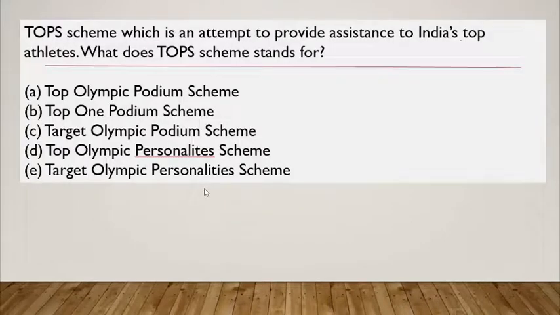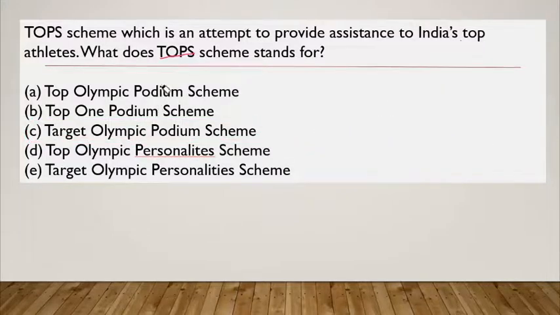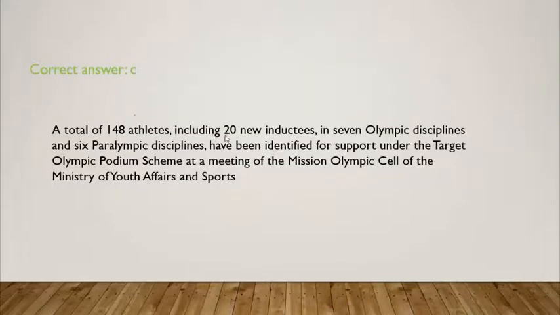TOPS scheme, which is an attempt to provide assistance to India's top athletes. What does TOP stand for? TOP is nothing but Target Olympic Podium Scheme. It was mainly for the podium. The podium is nothing but there will be only three places, right? One, two, three. The target of this scheme is to get Indians onto this podium, so according to that, the name has been kept. So the TOP scheme is related to the Target Olympic Podium Scheme. Totally 148 athletes, including 20 new inductees. This was in the news because 20 new sportsmen were included in this scheme. So remember this also.